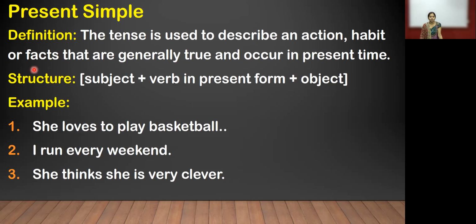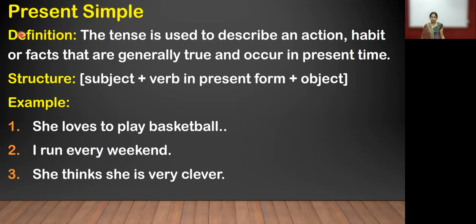Now see, present simple. What is the present simple? The definition of present simple, you want to focus on that. The tense is used to describe an action, habit, or facts that are generally true and occur in the present time. Now you can see the definition.